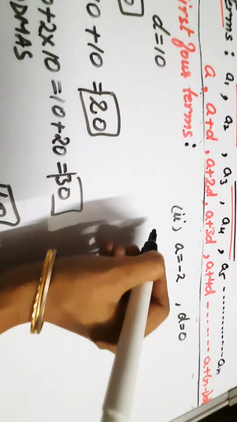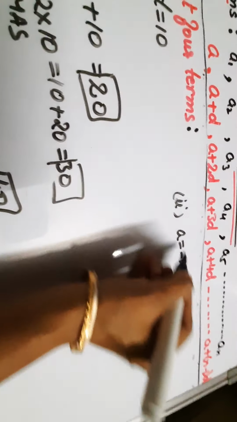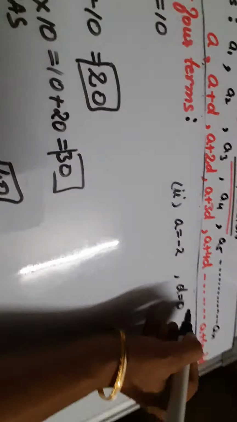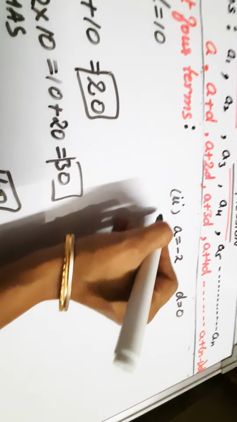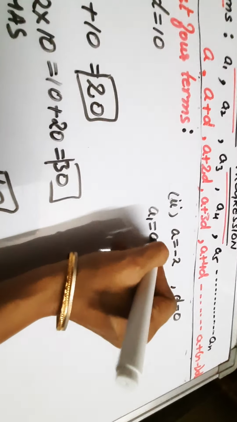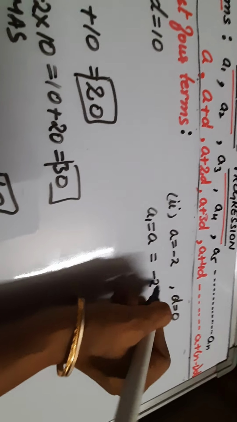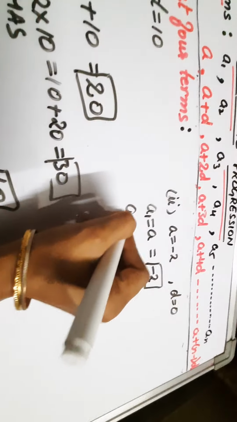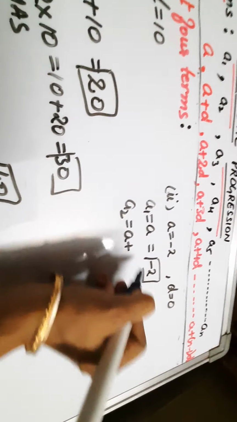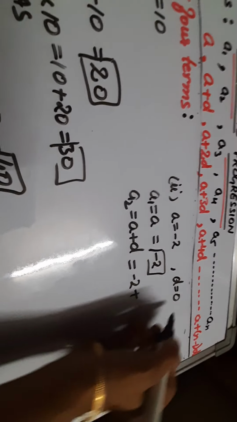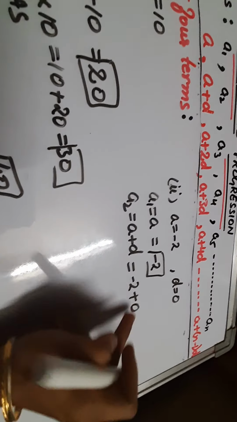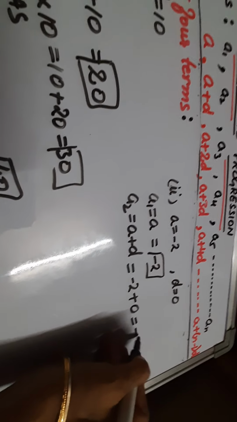So dear students, now let us find out for the second part. A is minus 2, D is 0. Whenever D is 0, that means all the terms of the AP will be same. How? Let us see. A1, which is A, that is minus 2. A2, what is the formula? A plus 1D, that is A minus 2 plus D is 0. So anything added to 0 will remain same.